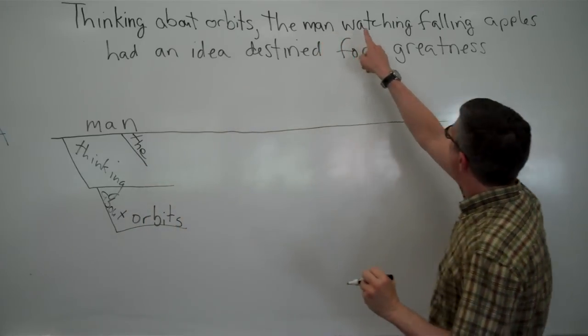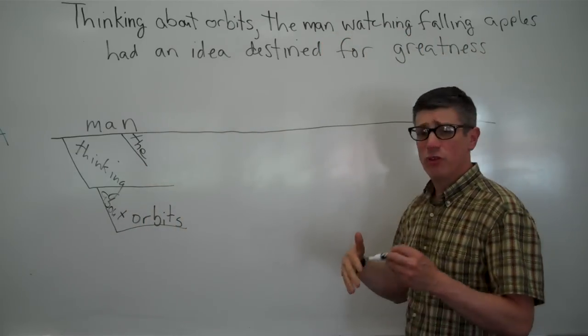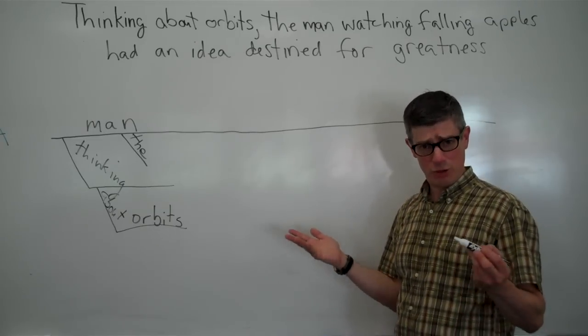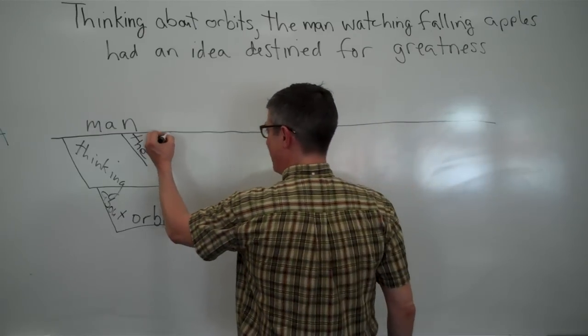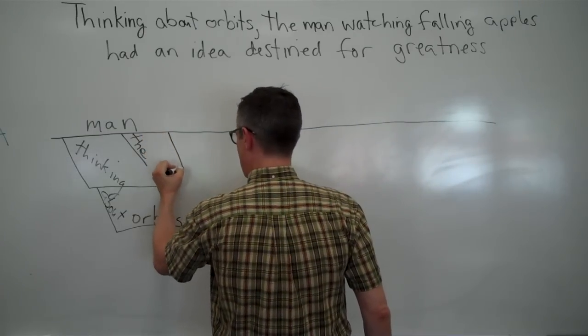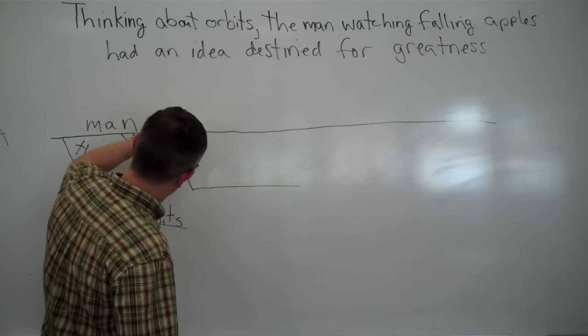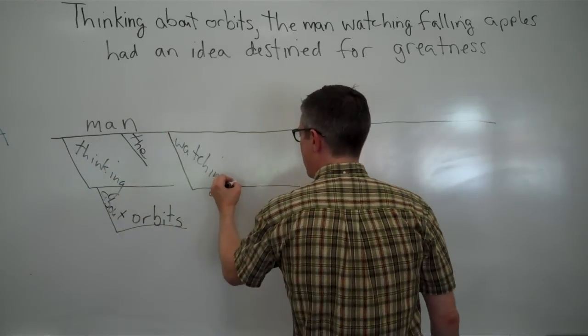Now the man watching falling apples. Well, watching falling apples is answering the question, which man? The one watching falling apples. That's which man. So that too is a participial phrase modifying man. So we would, again, do the same thing. Watching. Now, what is he watching?